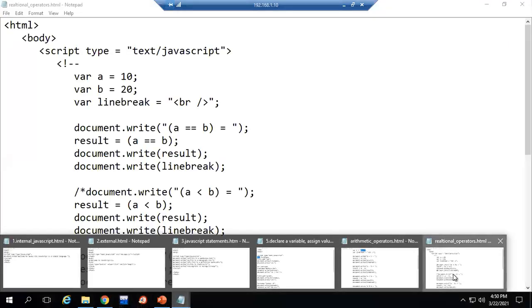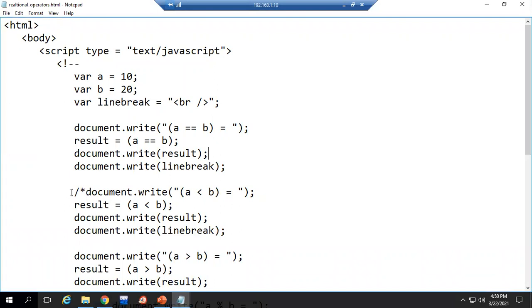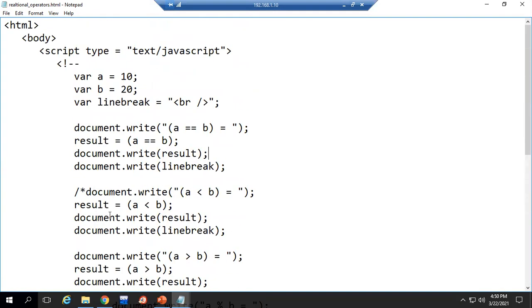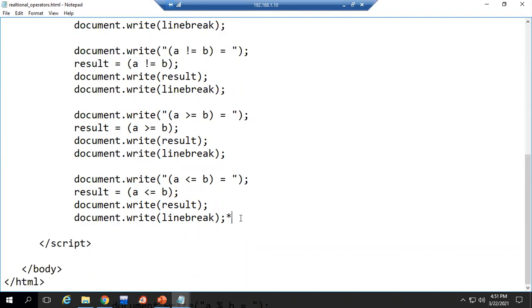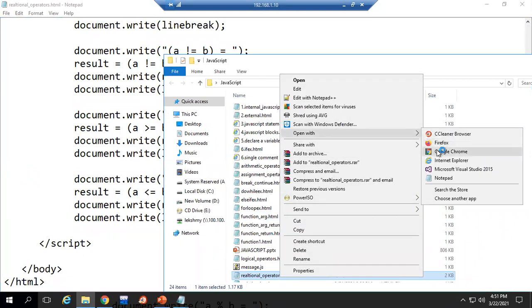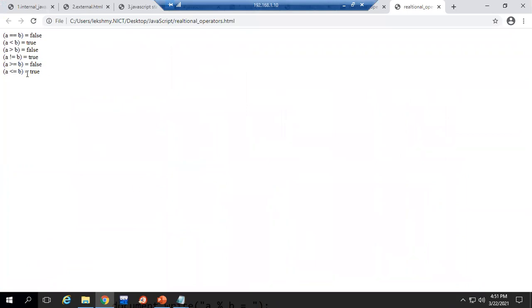So A was 10, B was 20. So now it is showing the output as what? False. Okay. Here I have commented all other lines, so your translator engine or JavaScript engine ignored all these lines. But later if you want, you can remove this comment. This is a multi-line comment I have used here and you can use it. Okay. Now if you run this file, see, now it is working for all other statements also. Clear these things? Any doubt?